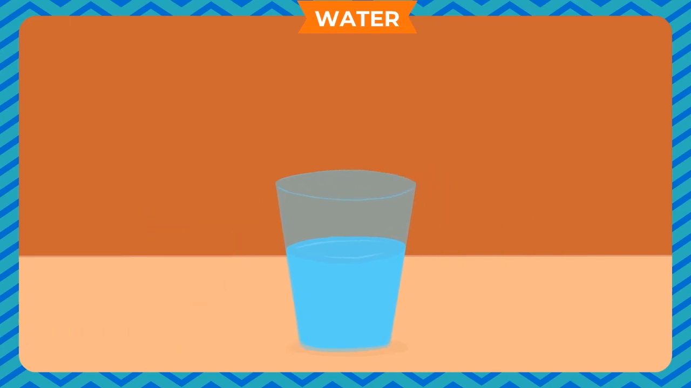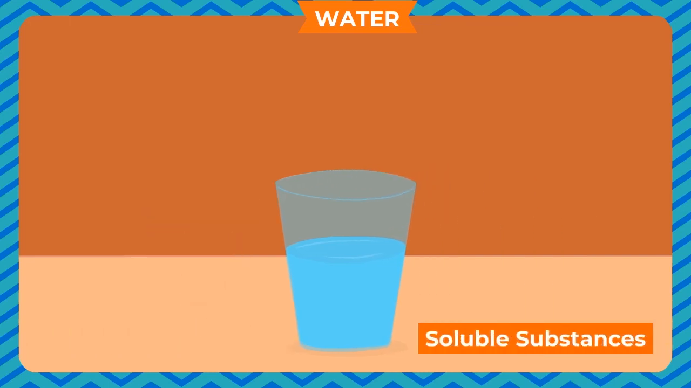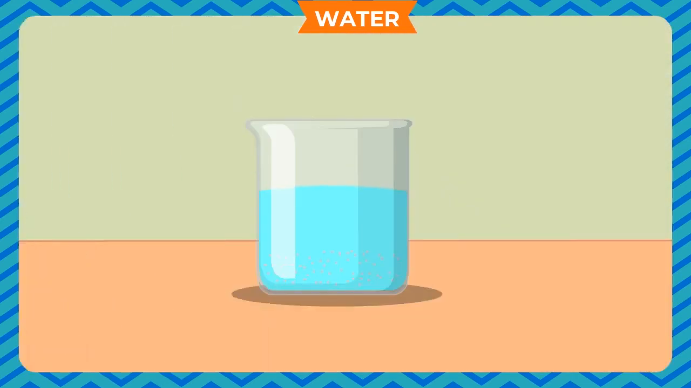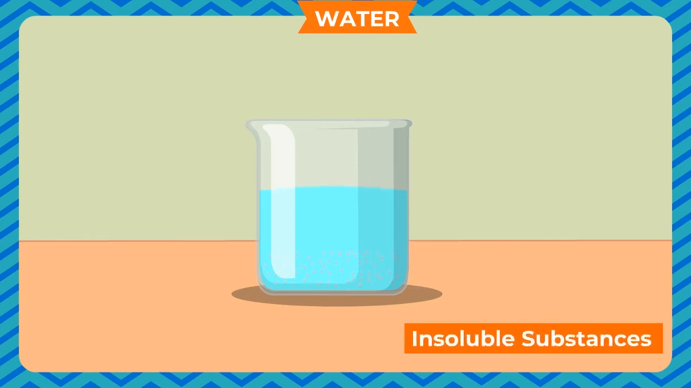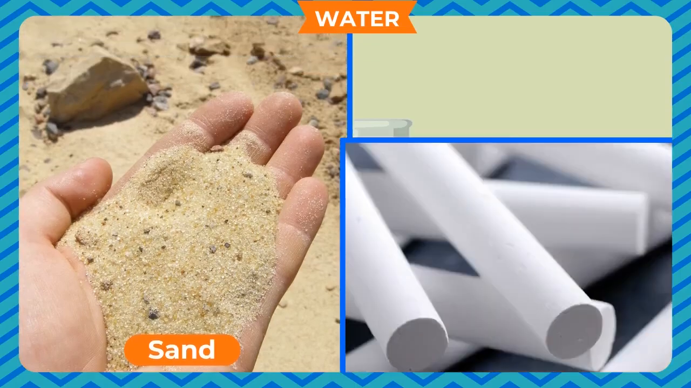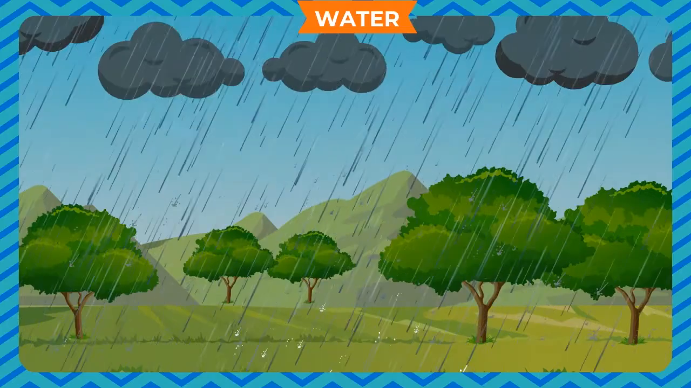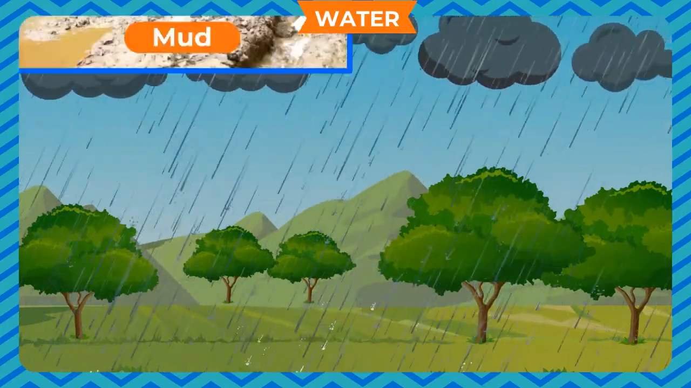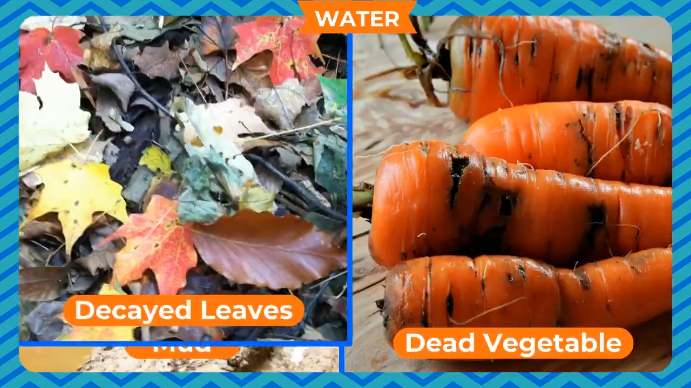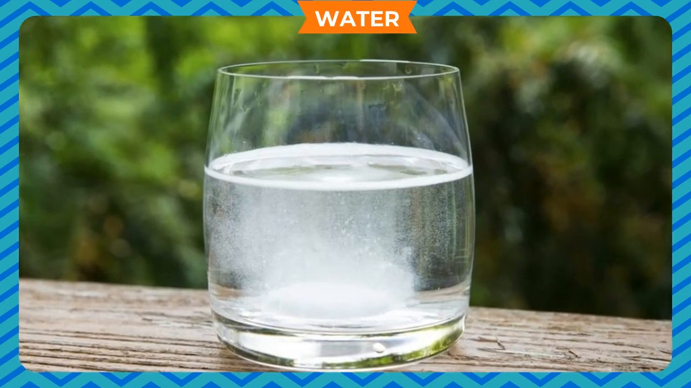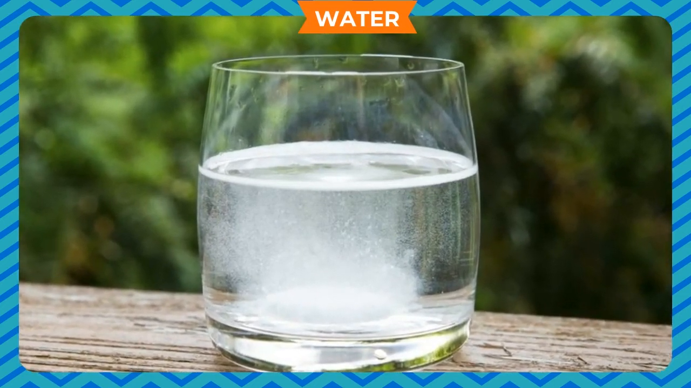Substances which dissolve in water are called soluble substances. Example, salt, sugar, etc. And those which do not dissolve in water are called insoluble substances. Example, sand, chalk, etc. Rainwater dissolves many substances from the air or the ground. It also collects mud, dead vegetable matter like decayed leaves, germs, and other soluble and insoluble impurities. It also carries different minerals and salts in it.